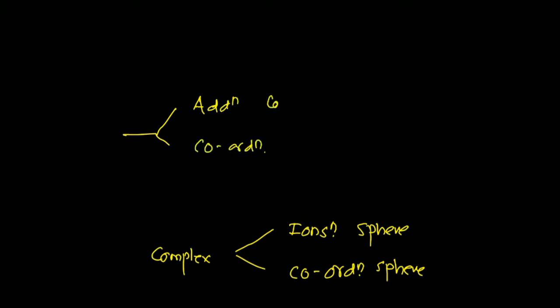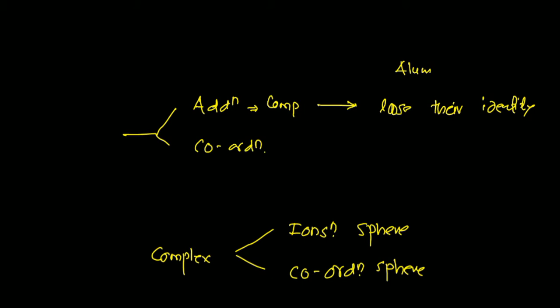Addition compounds are those compounds that, if we dissolve them in a solvent, lose their identity. That means they form different types of ions; the compound breaks into ions and loses its identity. These compounds are the best examples of double salts. Alum and carnallite are examples of addition compounds. That means they have simple ionic type of bonding.